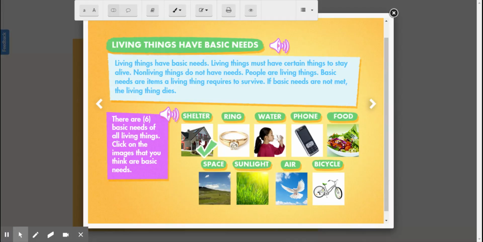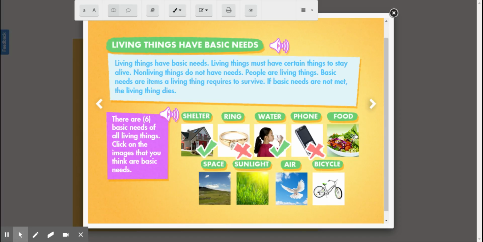Yeah, a shelter, a place to live, is an example of a basic need. Is a ring something that we need to stay alive? No. What about water? Yep, water is a basic need. A cell phone. Now, even though we think we might need a cell phone, we can still live and survive without it, so it is not a basic need.